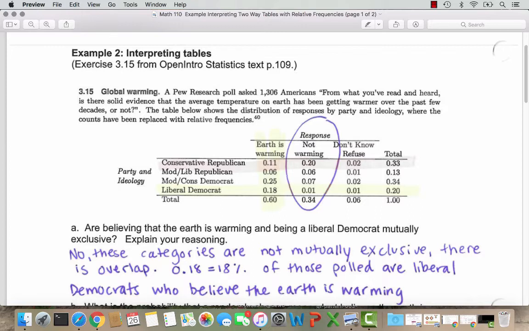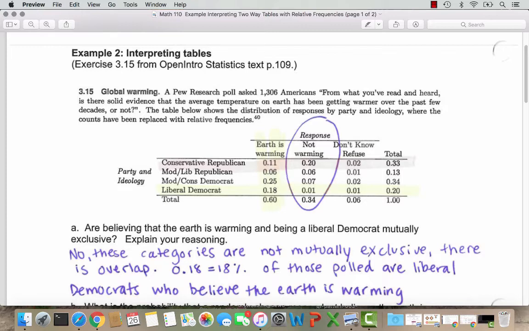And instead of just the counts of the folks that answered, we have the relative frequencies. So they took each count and divided it by the total 1,306 Americans who took the poll. So what we see here are relative frequencies, or decimals, of the part out of the total. If you would rather think about these as percents, you could just shift the decimal two places. So for example, we see 0.11 of the folks surveyed here in this first entry are conservative Republicans who believe that the earth is warming.